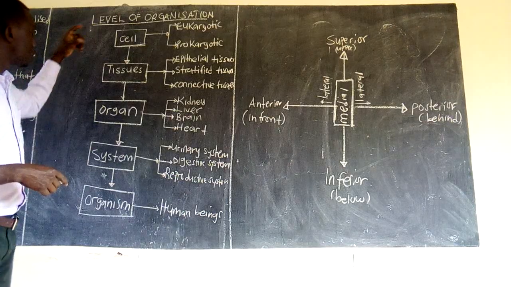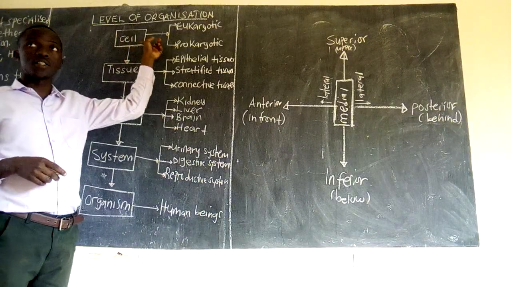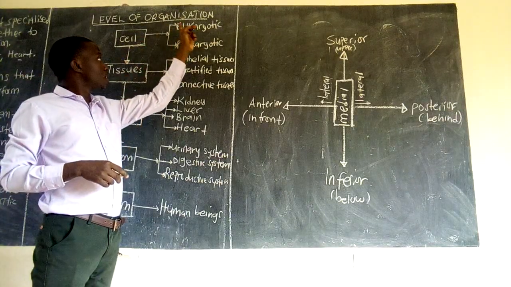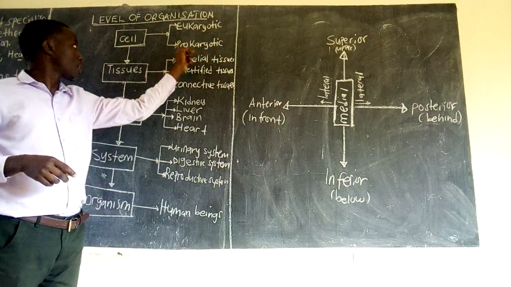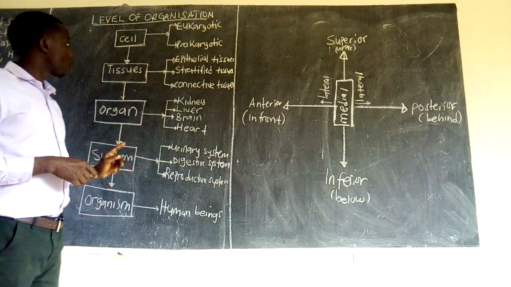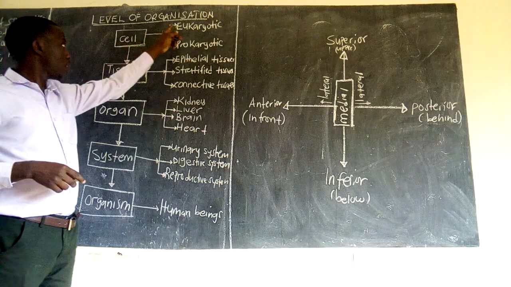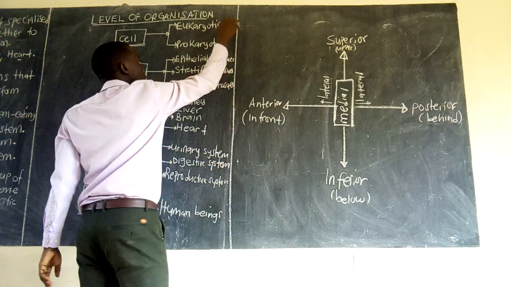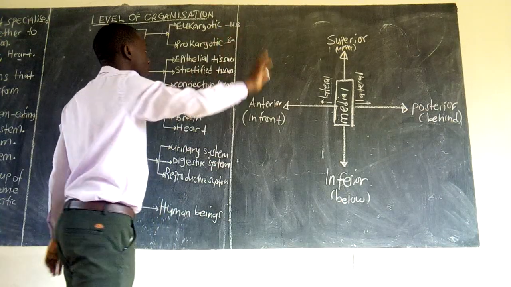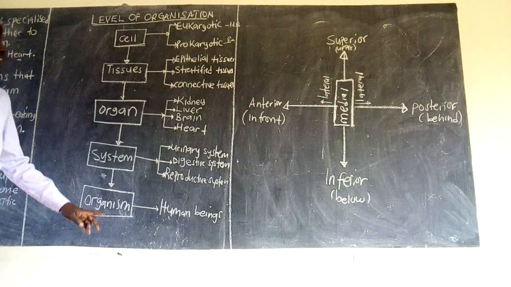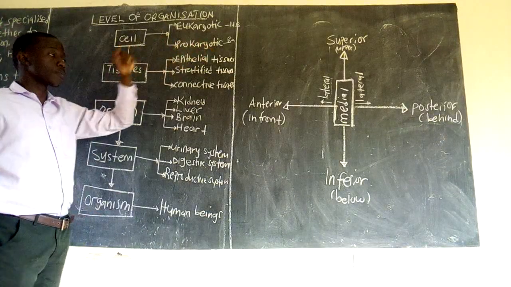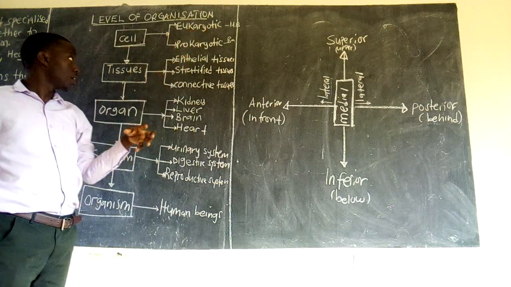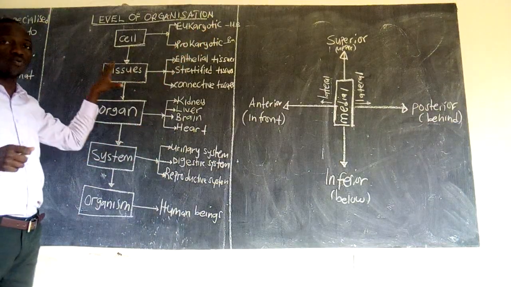And we said the smallest basic unit of life is a cell. And basically we have two types of cells, that is the eukaryotic cells and the prokaryotic cells. The eukaryotic type is found in human beings, while the prokaryotic type you can find in bacteria and other species. But basically we shall look at eukaryotic cells. So when many eukaryotic cells come together, they are going to form what we call tissues.